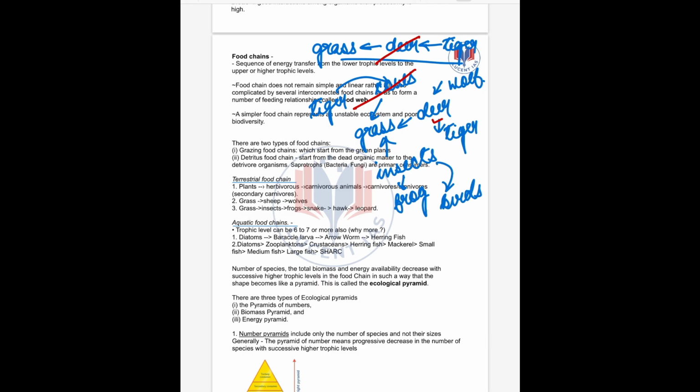But in a food web, extinction of one of the species does not lead to the collapse of the whole ecosystem. Clear? So in the ideal process we see a food chain, but in reality we see a food web, which ensures stability.